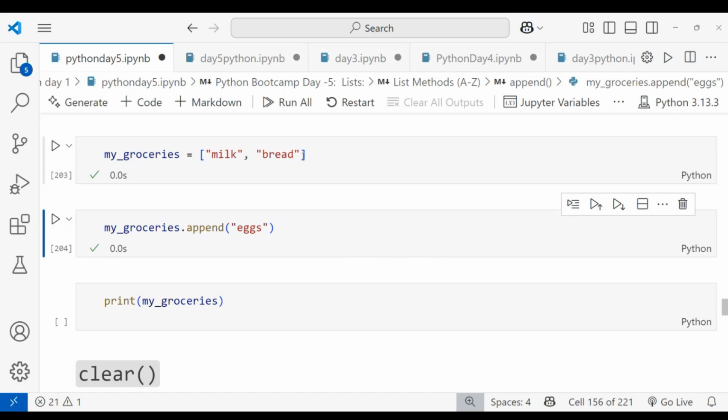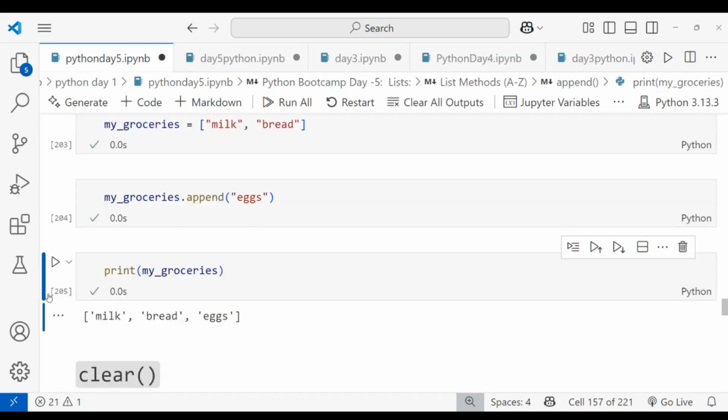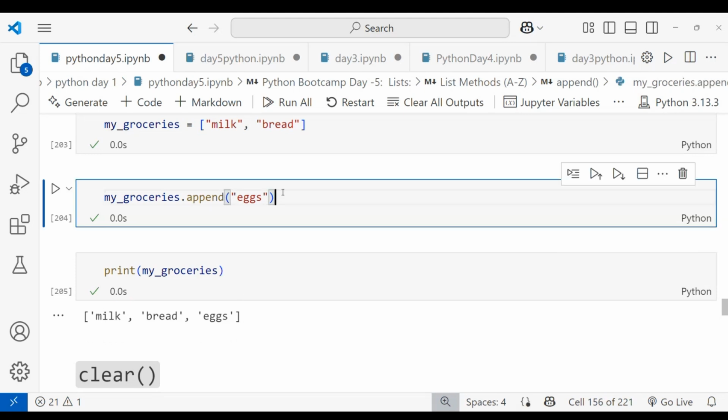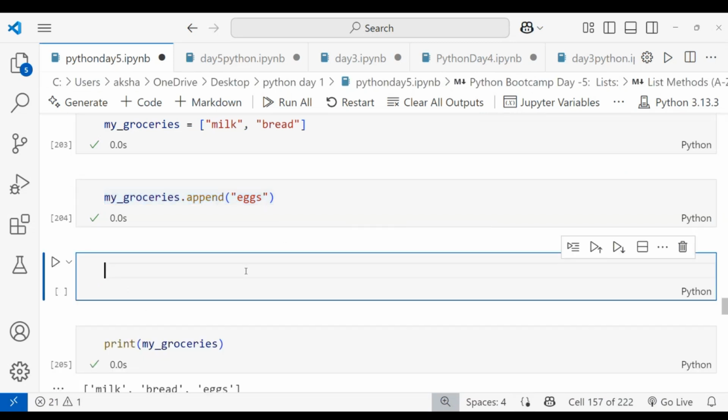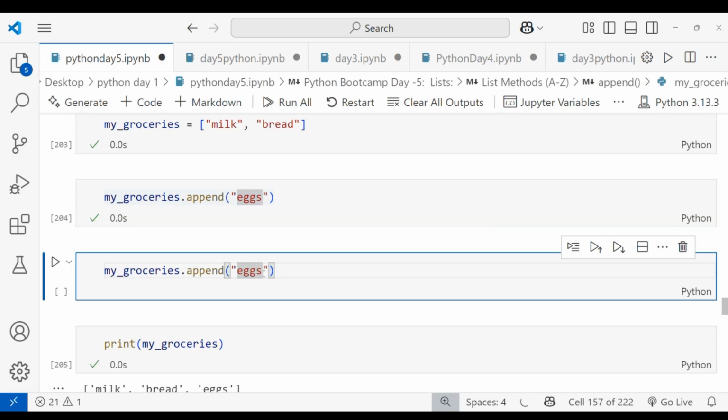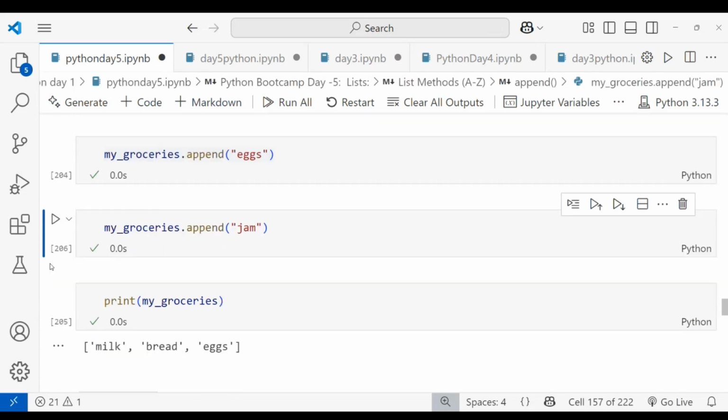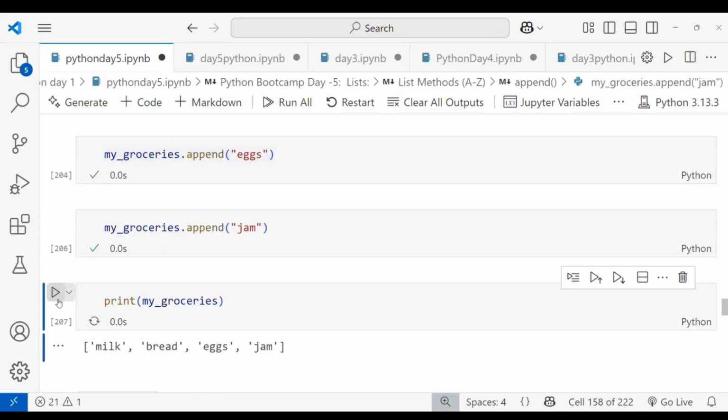When I'm printing, you can see the milk, bread, and eggs added. I'm taking this again and adding jam. I'm running this. So when I print this one, you can see the list: milk, bread, eggs, and jam. This is how append works.